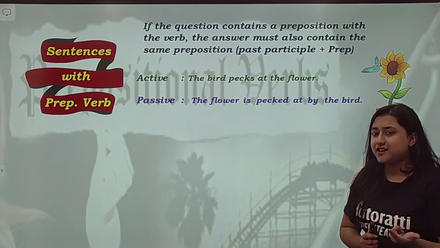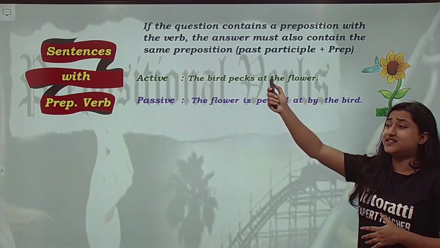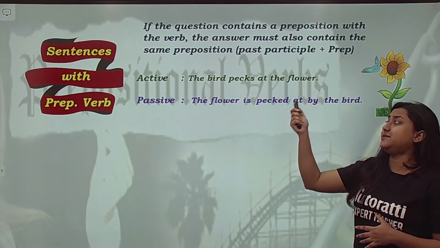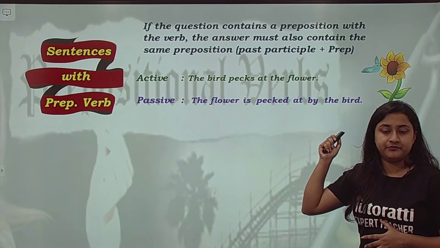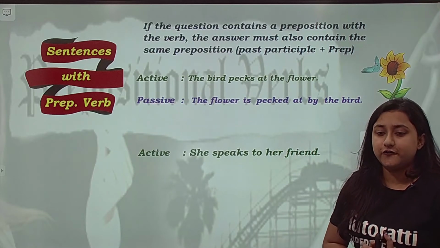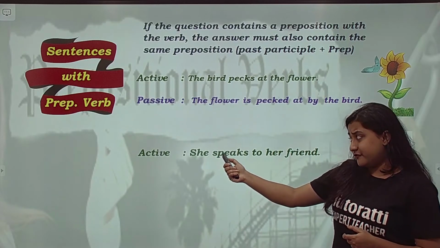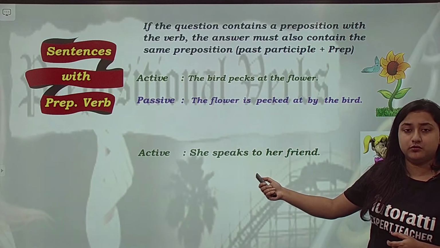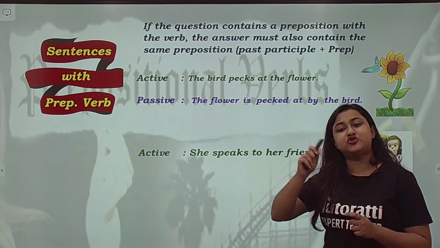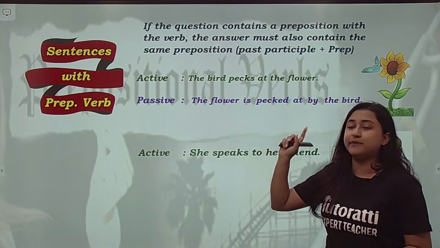Okay, so initially our answer was the flower is pecked by the bird. हमने at छोड़ दिया था. But if that is a prepositional verb, अगर verb के बाद preposition है, तो answer में भी वही preposition दिखना चाहिए. Okay, so please remember this. Next one. She speaks to her friend. The subject is she. Verb is speaks. Verb के बाद एक preposition है to. So अगर verb के बाद preposition है, हम उसको तोड़ नहीं सकते हैं. Speaks to will remain speaks to. Speaks का form change होगा, but to को हमें जोड़ के रखना है.